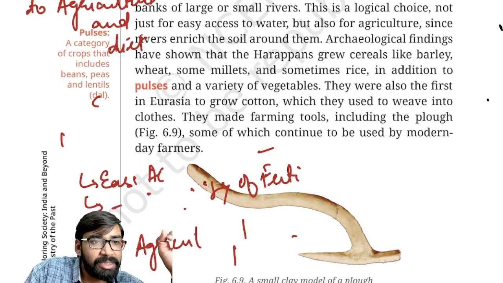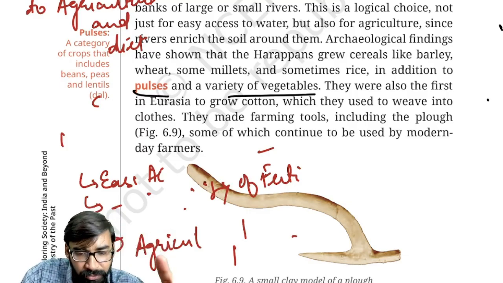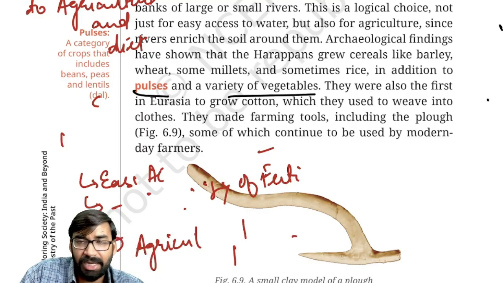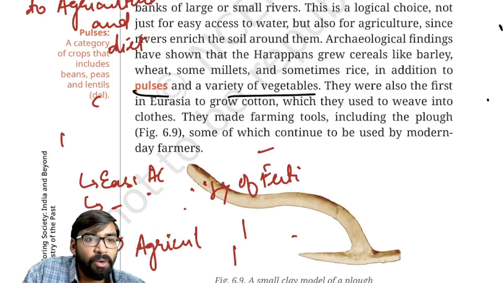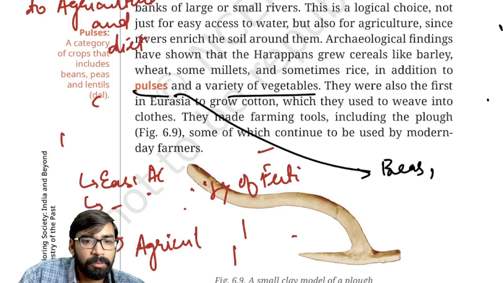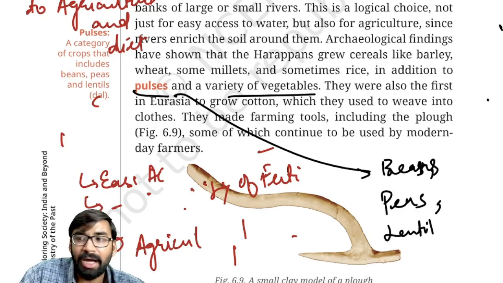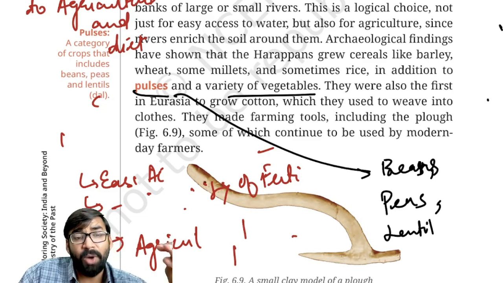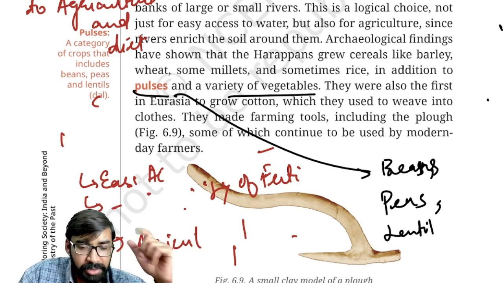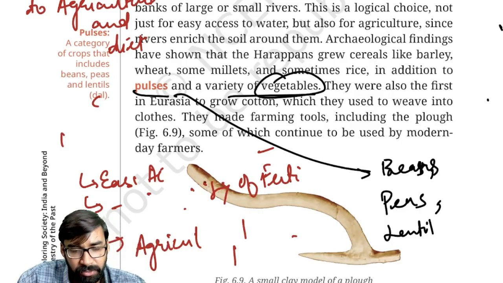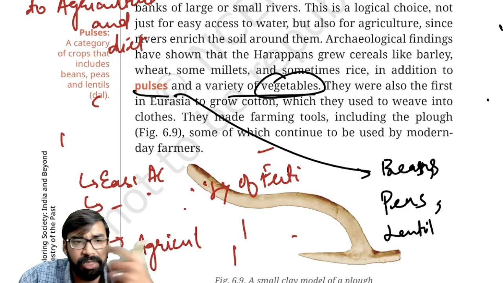Now try to understand, is there any evidence of pulses? As you can see, yes, pulses were also there and a variety of vegetables. What kind of pulses are there? Beans, peas, lentils, which means dal. Clear? These things. Why? Because pulses were an important source of protein. Next important thing, other crops like vegetables were also there, varieties of vegetables were there.